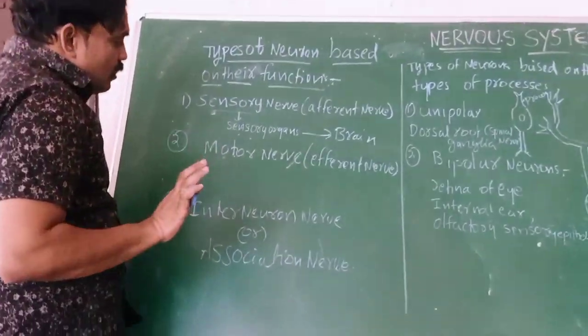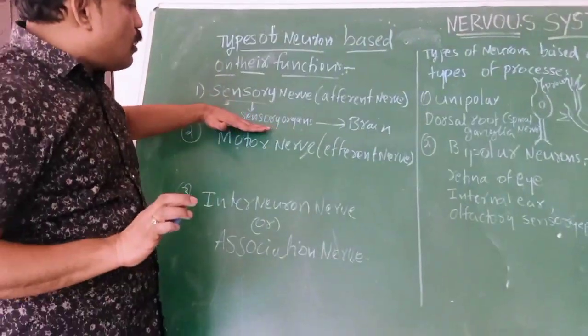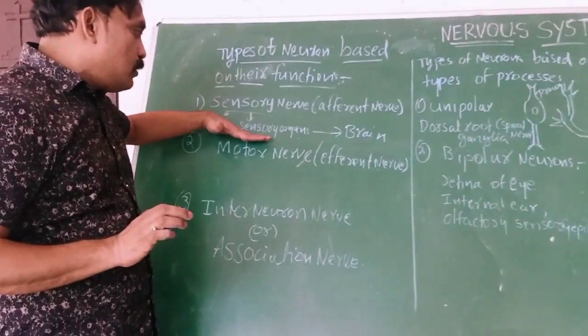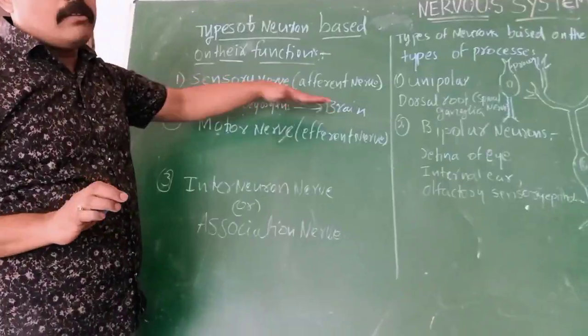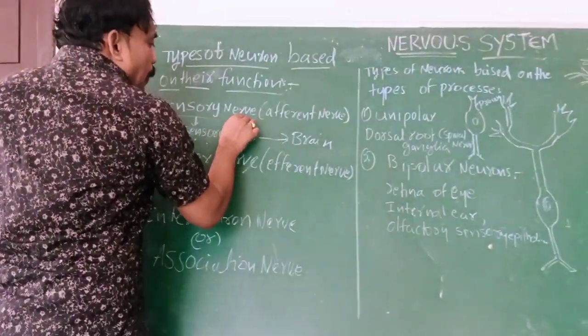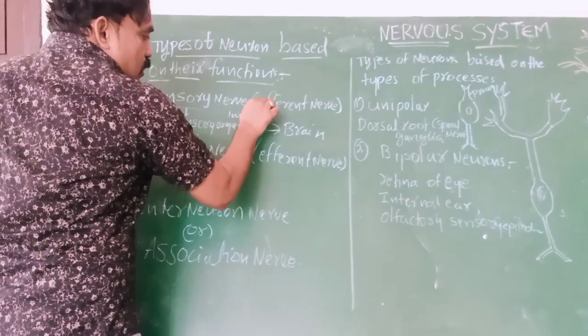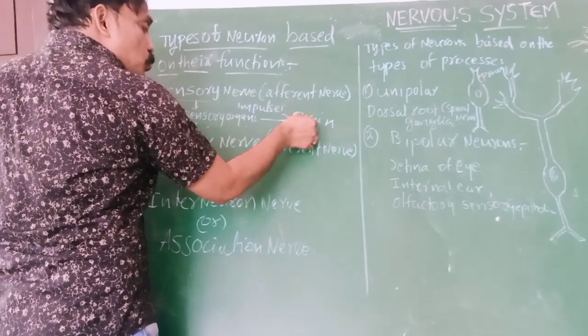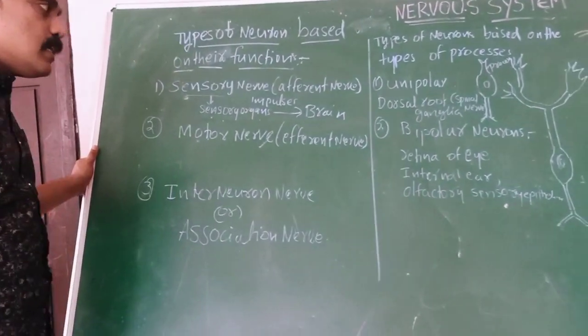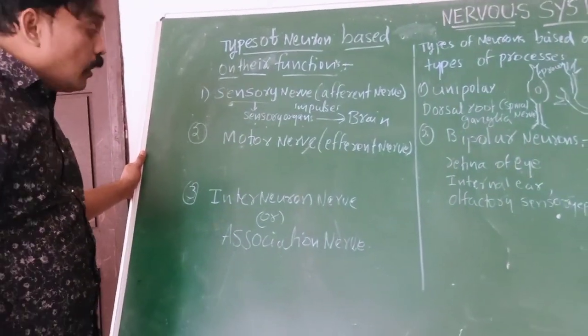Try to remember: sensory nerves pass the messages, or impulses, from body parts to brain. That we can call sensory nerves or afferent nerves.